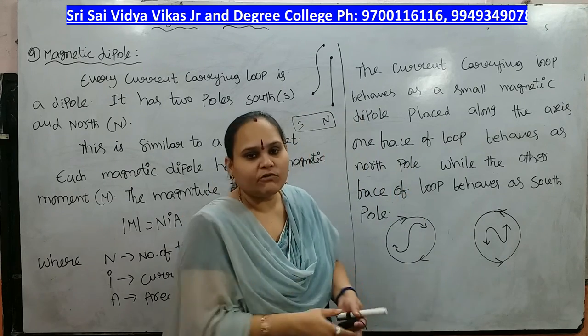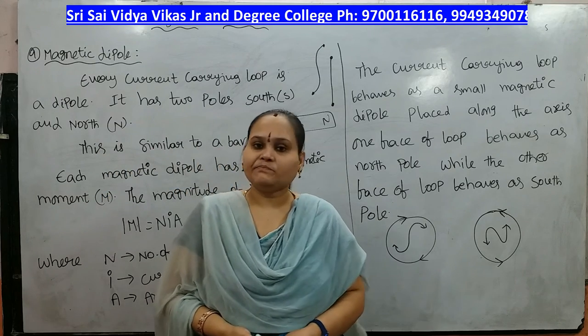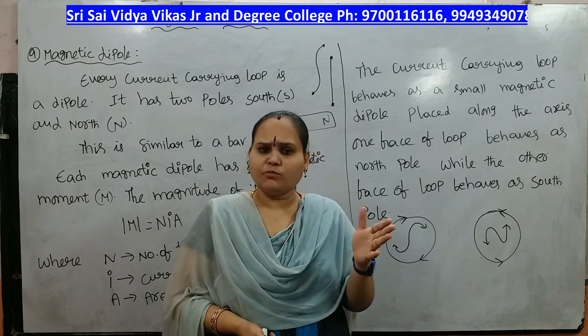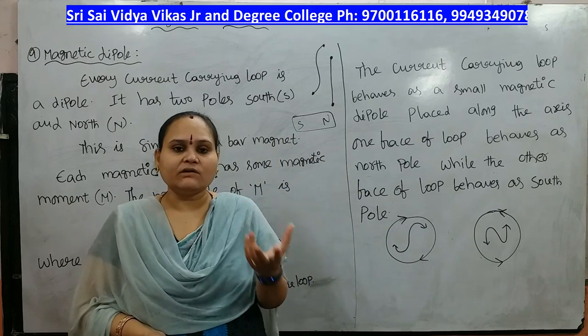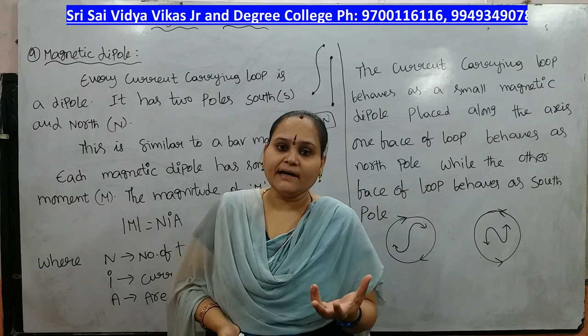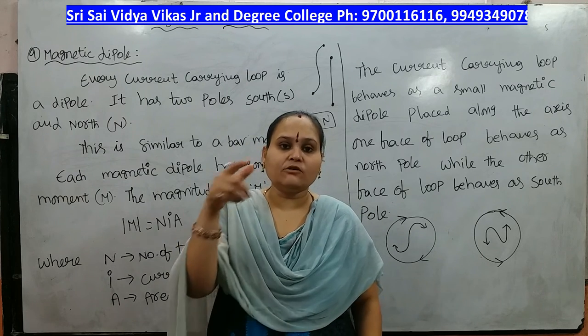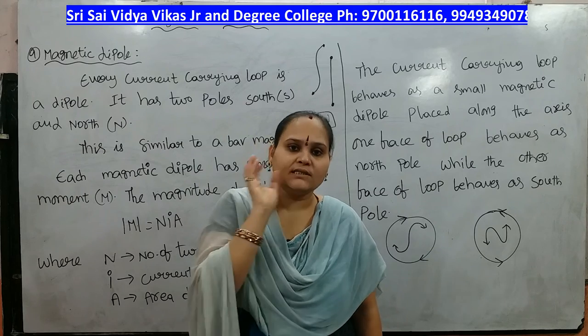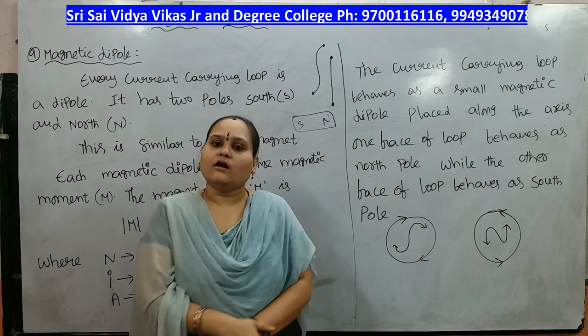Mod M equal to NIA, and we are considering a loop where one face is the north pole and the other face is the south pole. Either south pole or north pole can be identified by the direction of the current. The current moving in clockwise direction, that pole is the south pole. The current flowing in anti-clockwise direction, that is the north pole.